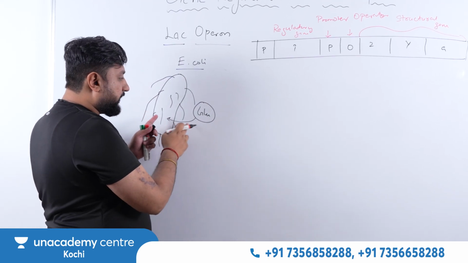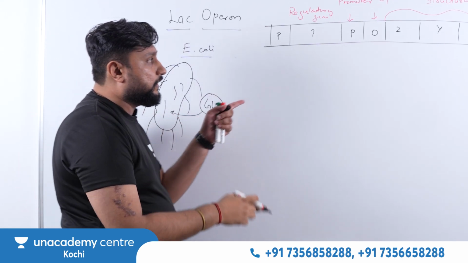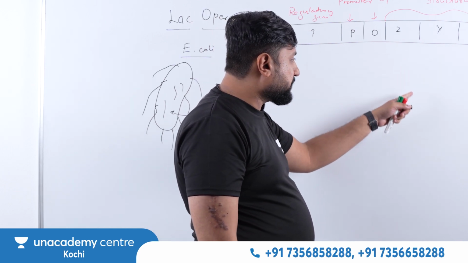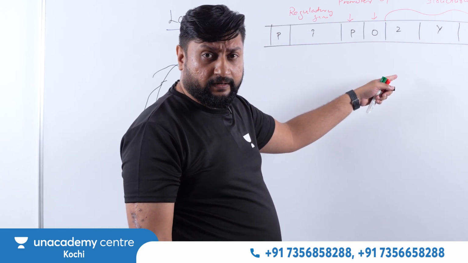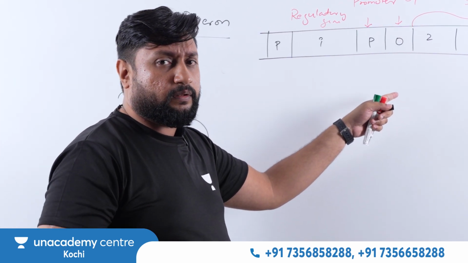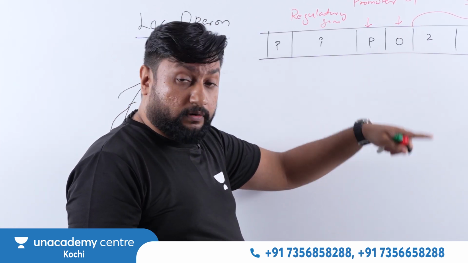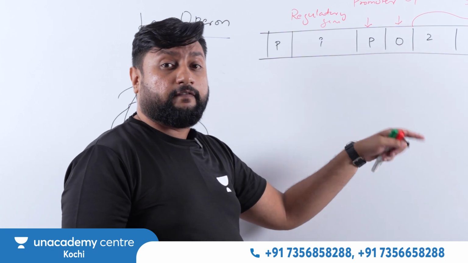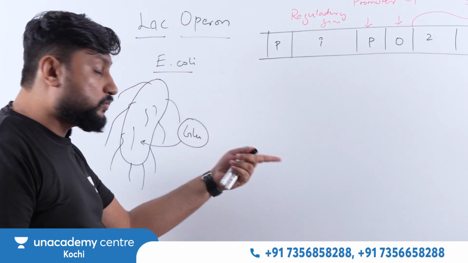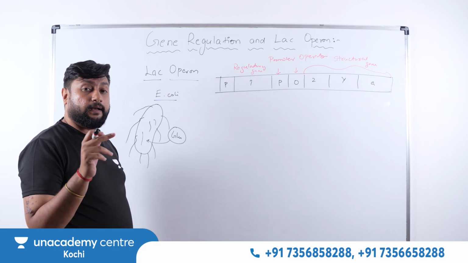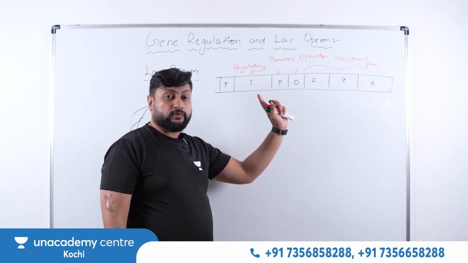So now the bacterium is feeding on glucose. Do you think they need to switch on this gene unnecessarily? Unnecessarily they will spend a lot of energy, because we studied in transcription and translation that a lot of energy is required to switch this on. So they put in a lot of energy, they make the enzyme, and after making that enzyme, there is no use of it. So why would the bacterium want that? That means the bacterium does not want the lactose enzymes to be produced unnecessarily.